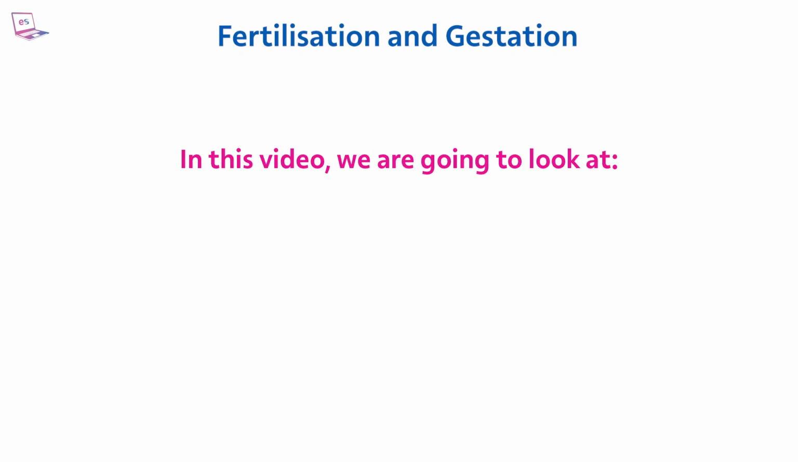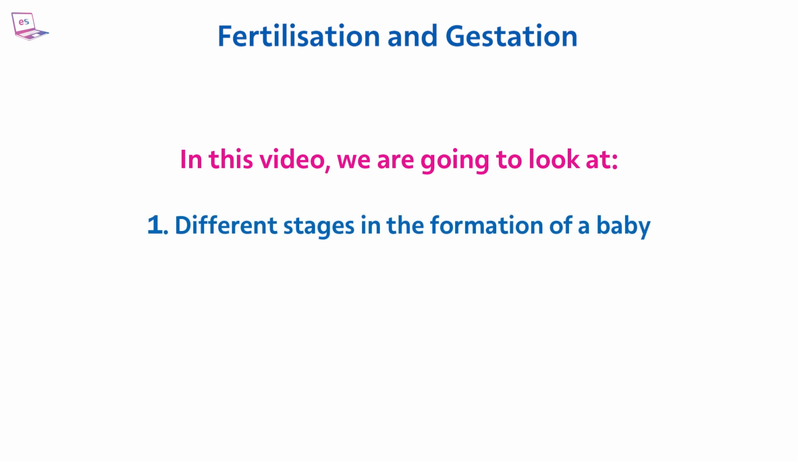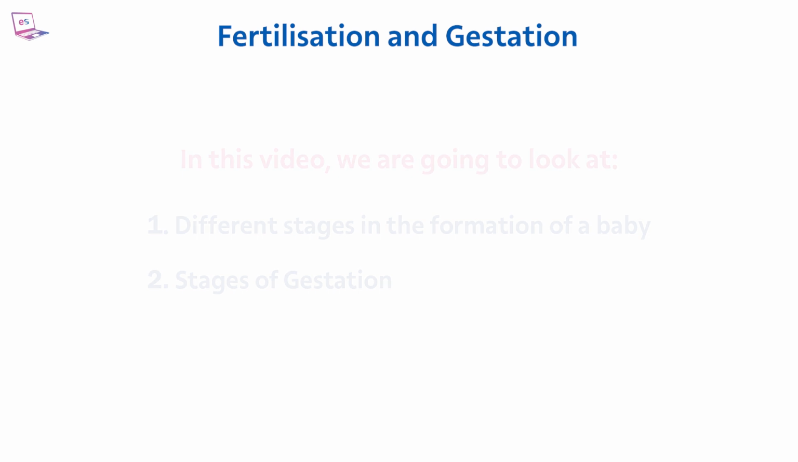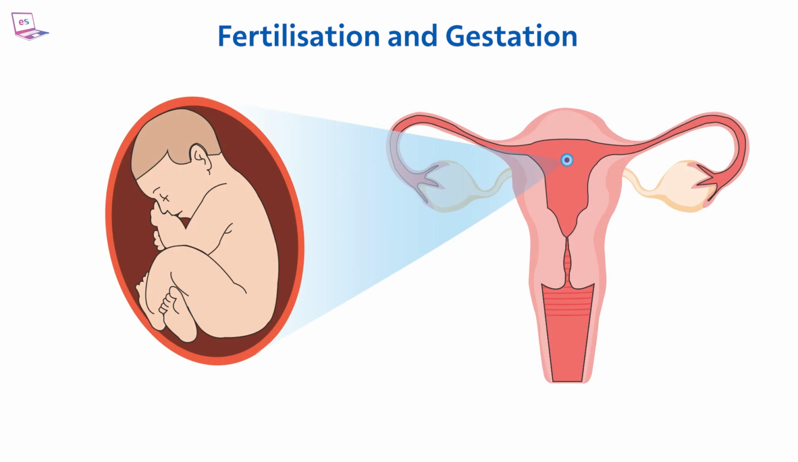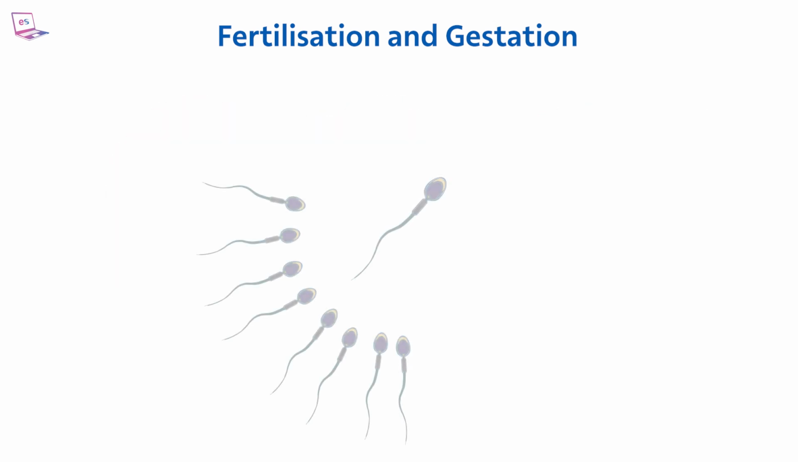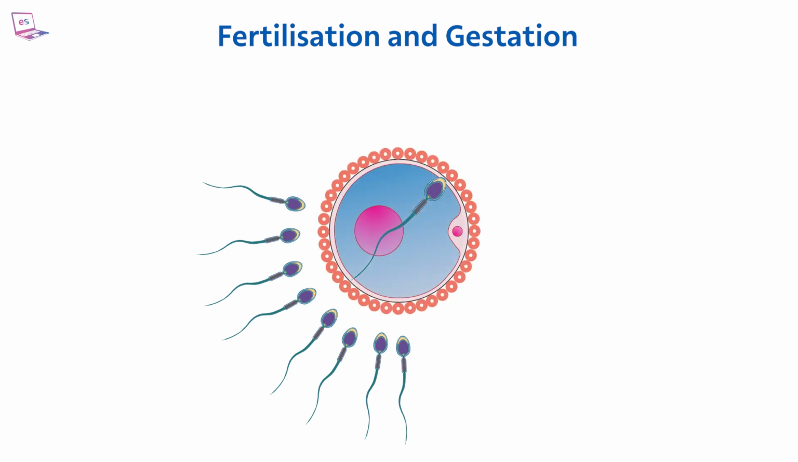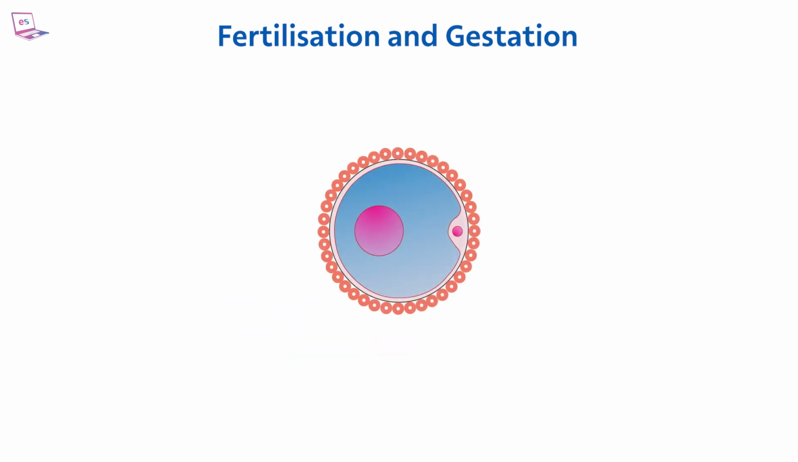Fertilization and gestation. In this video, we are going to look at different stages in the formation of a baby. Stages of gestation. A baby can be formed in a woman's reproductive system when a man's sperm successfully reaches and penetrates through a woman's egg. This is when the fertilization of the egg occurs.